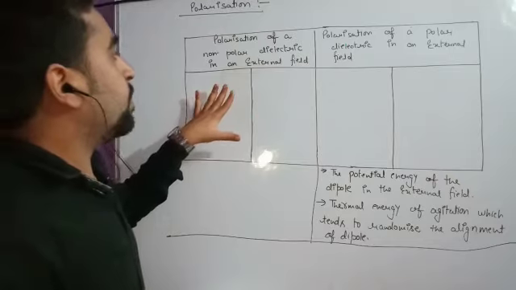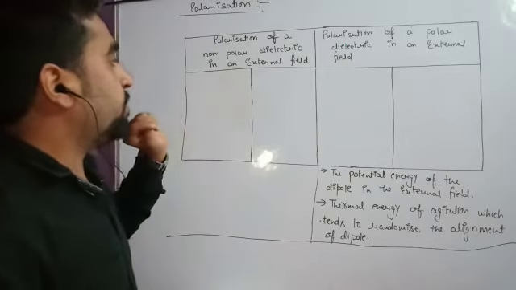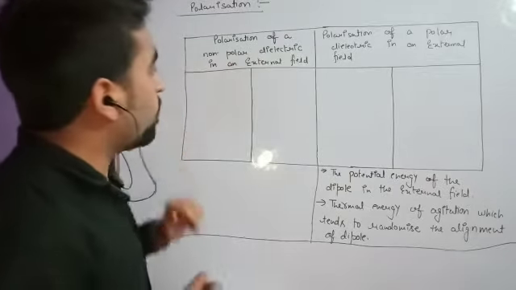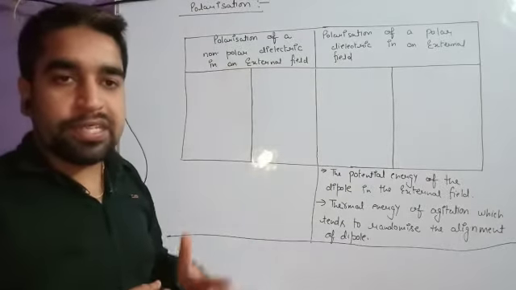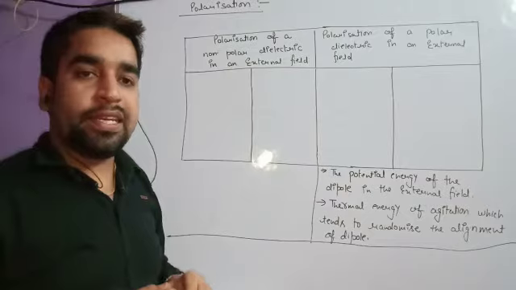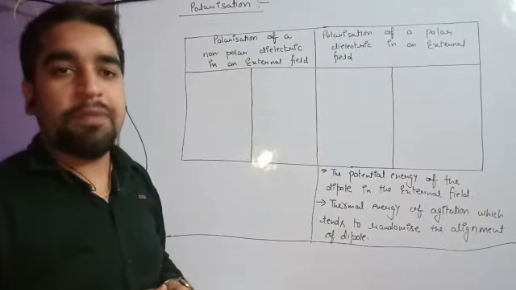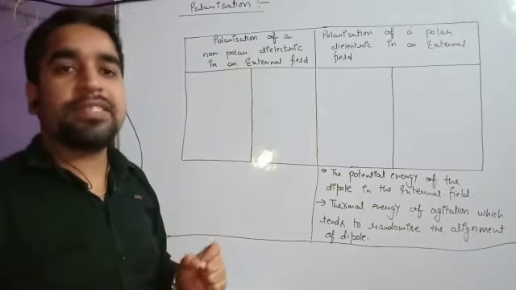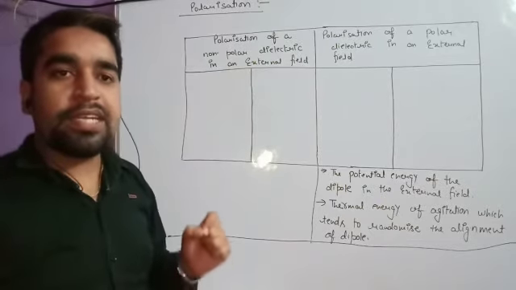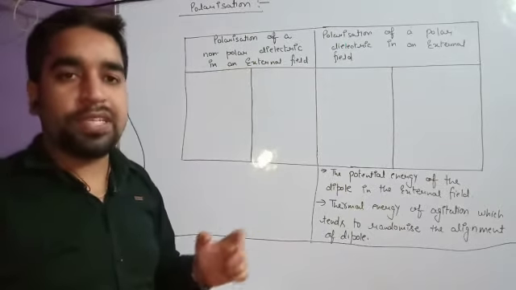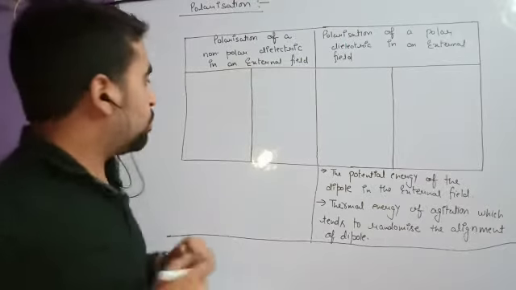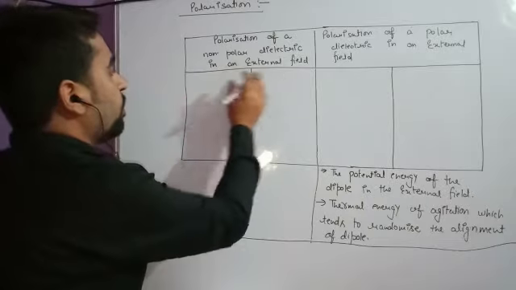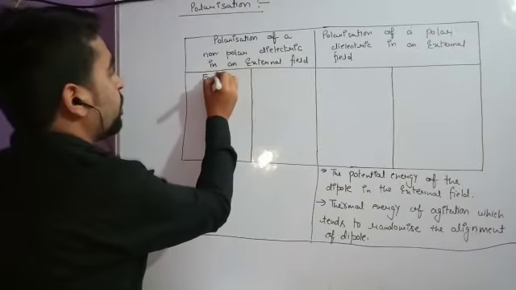We are going to study polarization for two kinds of materials, one non-polar, another polar. Which kind of dielectrics are non-polar? We have studied that non-polar dielectrics do not have any dipole moment. And why was that? It was because the center of positive charge and the center of negative charge were coinciding, at the same point.